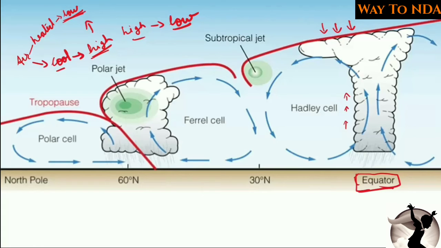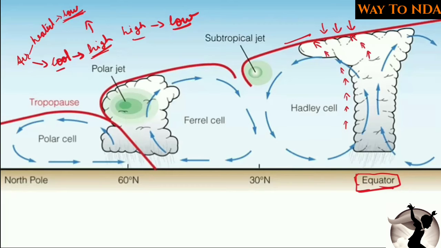The heated air will rise above. Why? Because at the equator the temperature is very high and the sun rays are falling at 90 degrees, so the air will rise and reach up to the tropopause. Here you can see the air is rising and reaching the tropopause.